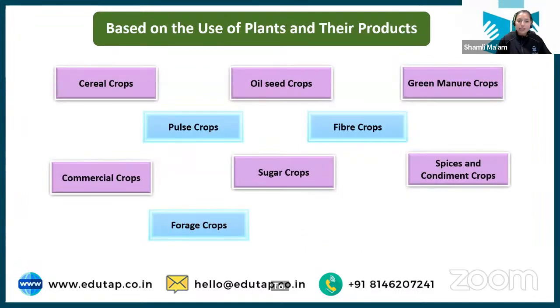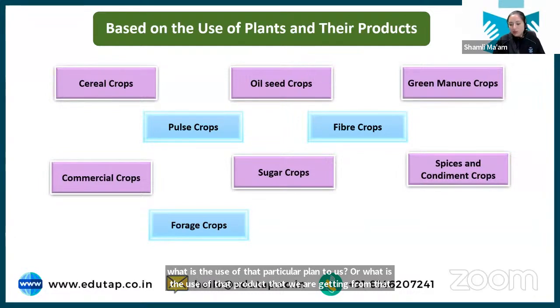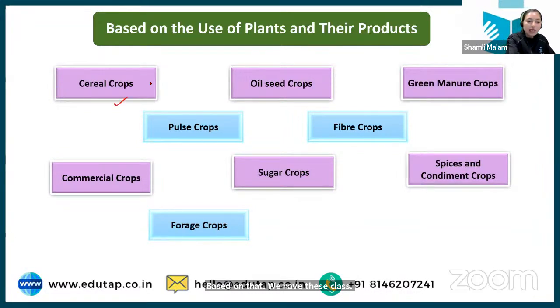First is based on use of plant and their produce. So what is the use of that particular plant to us, or what is the use of that product that we are getting from that plant? Based on that we have these classifications. First we have cereal crops.